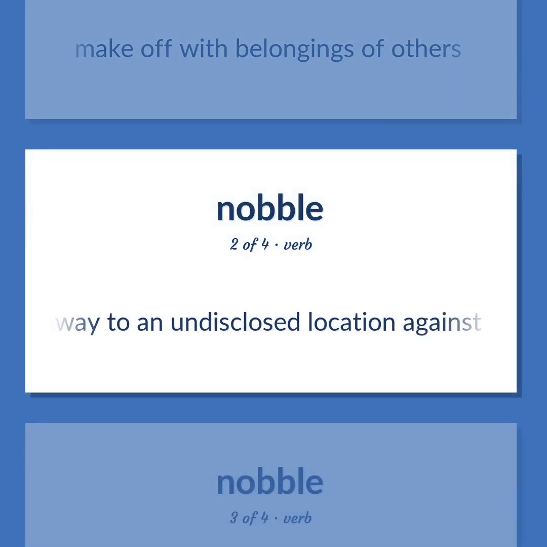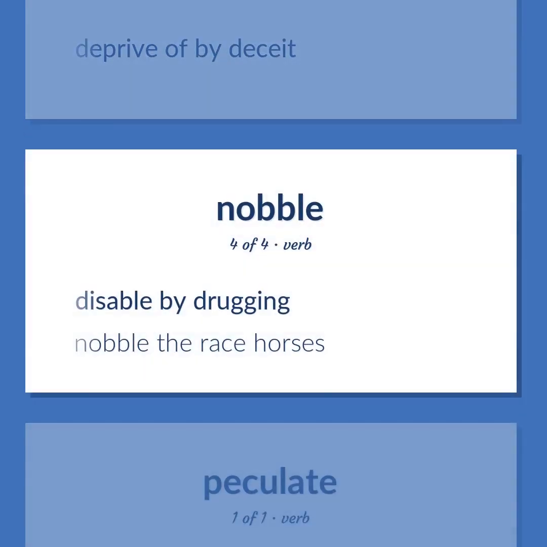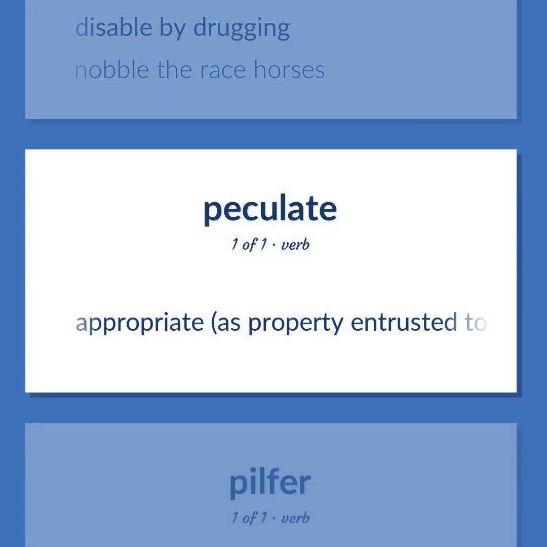Take away to an undisclosed location against their will and usually in order to extract a ransom. Deprive of by deceit. Disable by drugging. Nobble the racehorses. Appropriate, as property entrusted to one's care, fraudulently to one's own use.